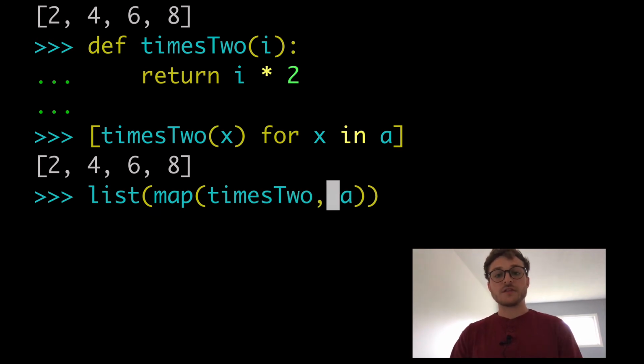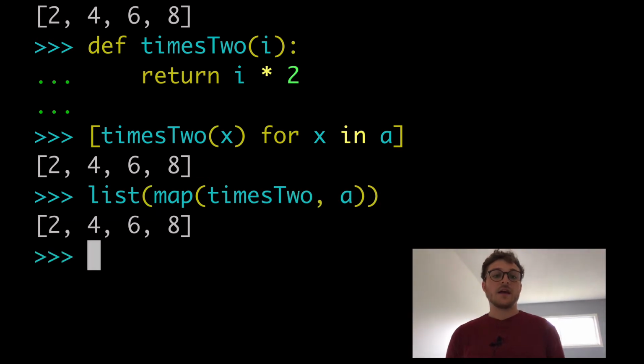I just have to write the word times2, and that works again. So there's actually kind of 4 ways that we could have done the times 2 exercise. 2 ways using functions, and then 2 ways just writing it out manually, right?